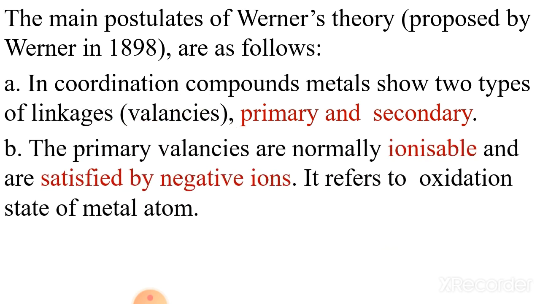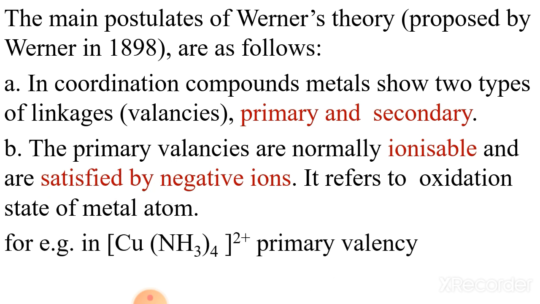Second, the primary valencies are normally ionizable, just like anions of a simple salt, and are satisfied by negative ions. It refers to the oxidation state of the metal atom. That means the oxidation state of the metal atom gives the primary valency of that complex.